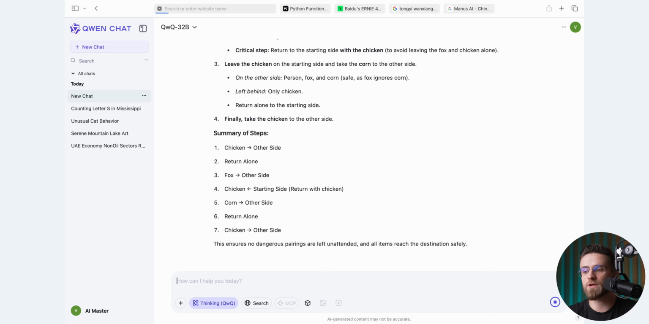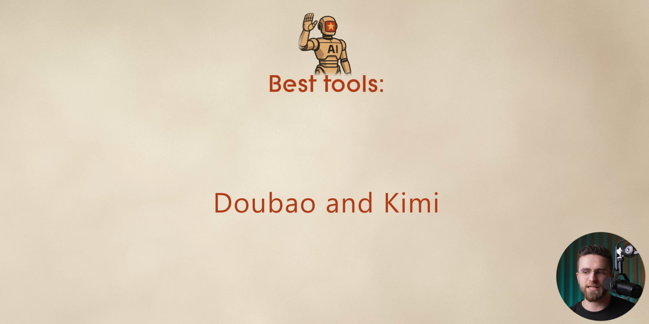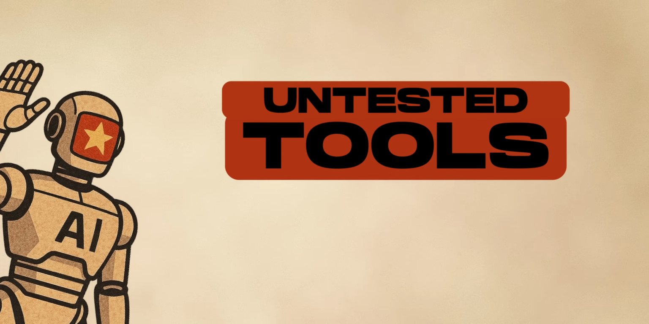Overall, they all managed logical tasks, but deep reasoning can overload Quen and Quark, so if you have a super complex puzzle, I would pick Doubao or Kimi. Doubao works best when you need a bunch of built-in tools, while Kimi is great if you want a simpler, no-frills experience.